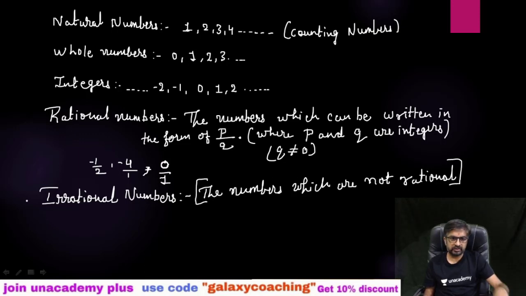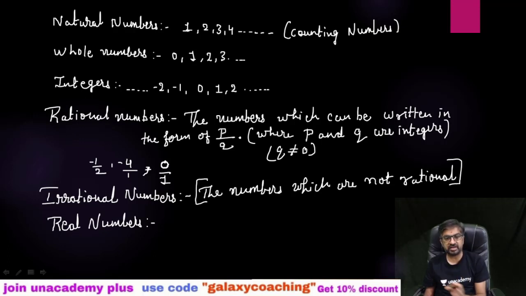Now where the real problem comes is in real numbers. When I ask students what are real numbers, they say, sir, all rational and irrational numbers are real numbers. Actually they are correct, but that is not the perfect definition of real numbers. So you need to understand what real numbers are. All these numbers, natural numbers, whole numbers, integers, rational and irrational numbers, we can represent on a number line. So we can say real numbers means the numbers